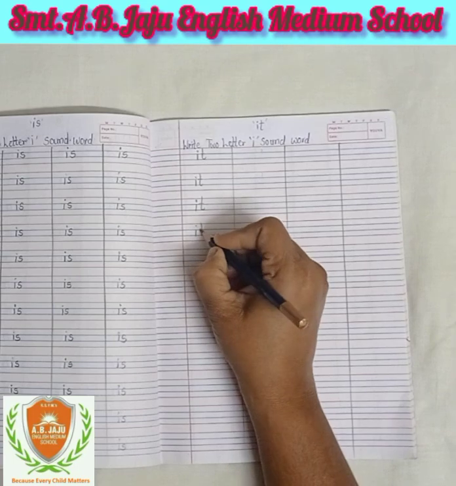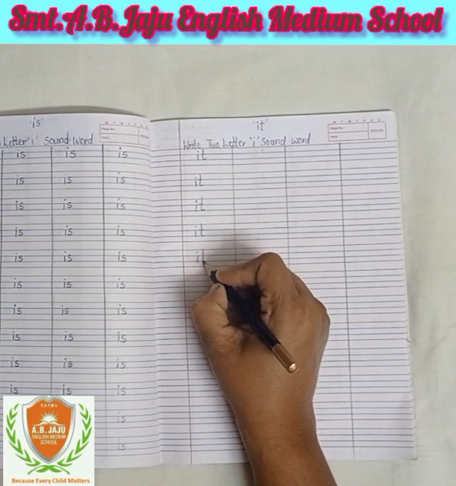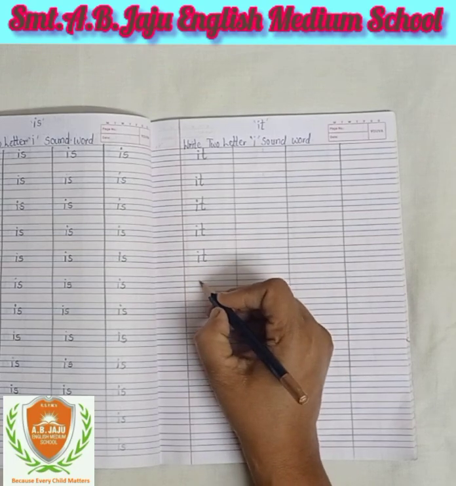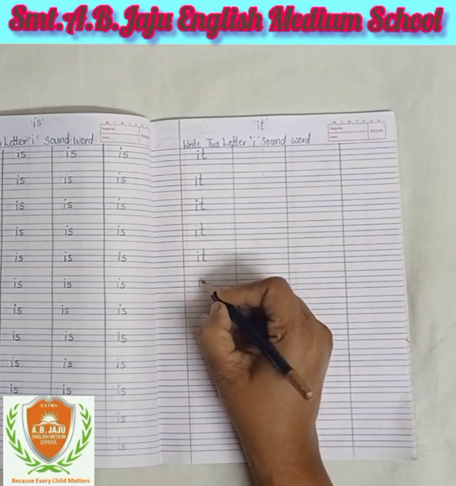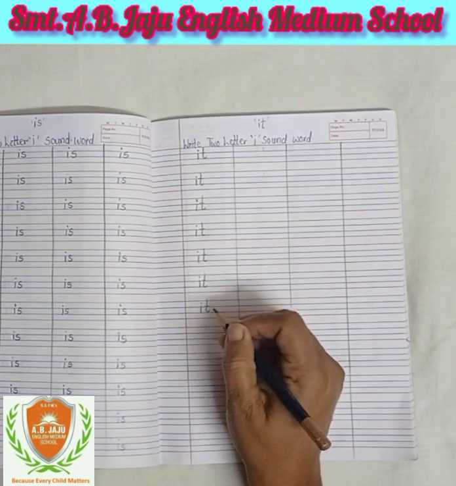I, T, it. Sound of I is E, sound of T is T. Both sounds we mix, then comes the sound "it".